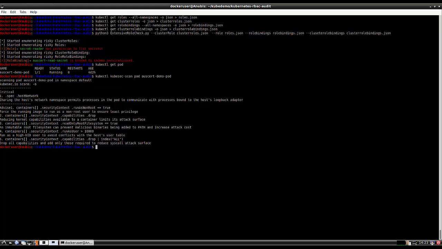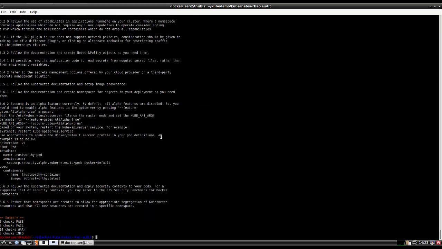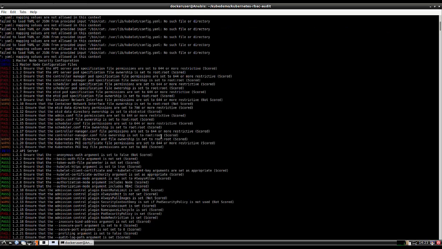Very straightforward. The other tool is kube-bench, and you can simply run this to perform the CIS benchmarks. Kube-bench runs the CIS benchmarks and reports back the findings. As we said before, these hardenings should be a standard part of your build procedure, and hopefully that was very straightforward and simple. Let's get back to the slides.